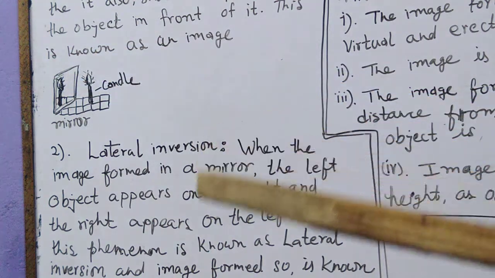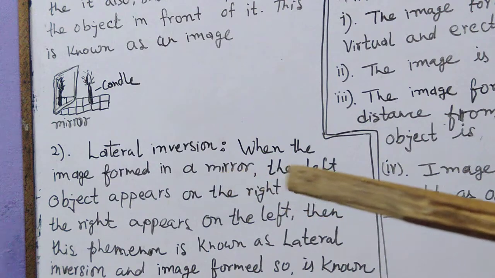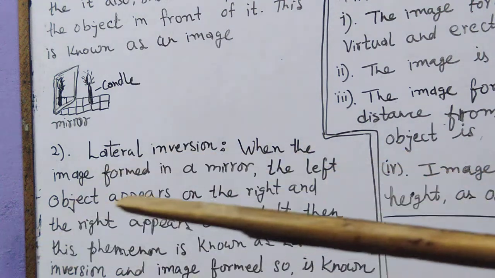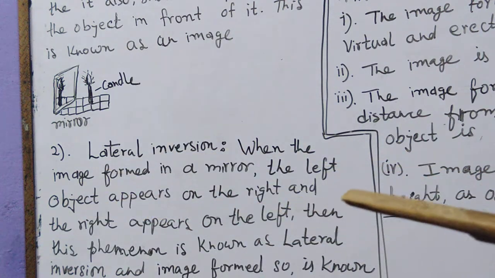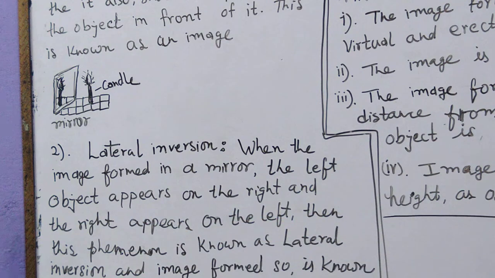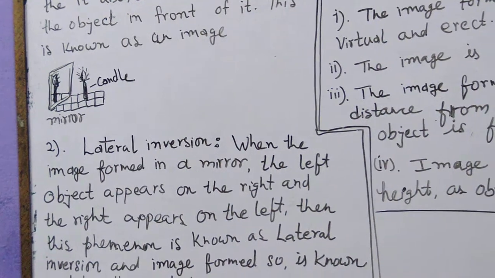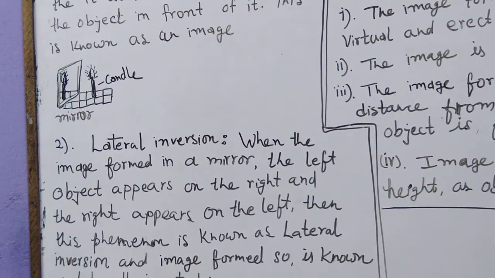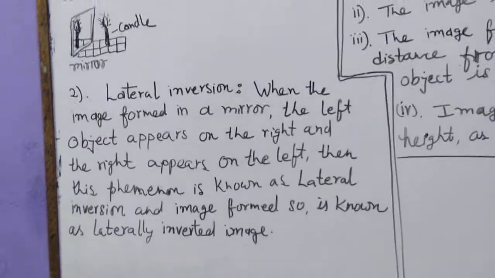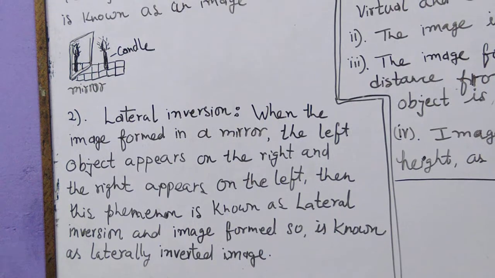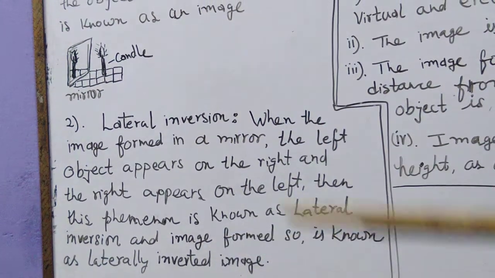So simply we can say, when the image is formed in a mirror, the left of the object appears on the right and the right appears on the left. This type of phenomenon is known as lateral inversion. It is laterally inverted. This process is lateral inversion, and this type of image is known as a laterally inverted image.